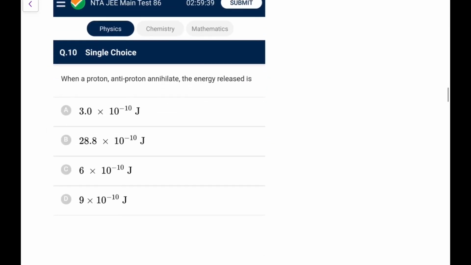Next, when a proton and an antiproton annihilate, the energy released, as we know, when the antiparticles strike, they kill each other, annihilate each other, and energy is released corresponding to total rest mass energy. So what is the rest mass energy? I can say directly 2 times proton mass, 1.67 into 10 raised to the power minus 27, into c squared, that is 9 into 10 to the power 16 joules.